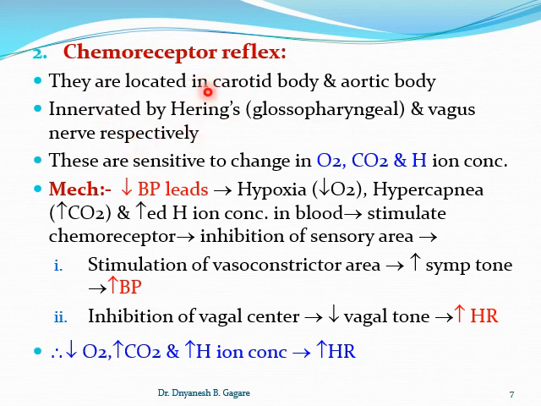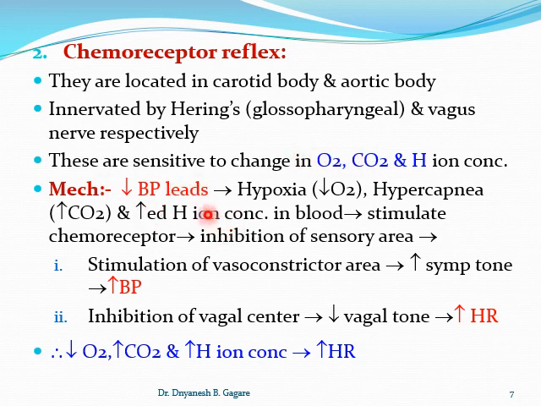These chemoreceptors are innervated by Hering's nerve, that is the glossopharyngeal nerve, and the vagus nerve respectively. They are sensitive to changes in oxygen level, carbon dioxide level and H ion concentration.